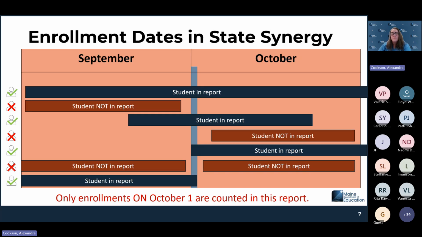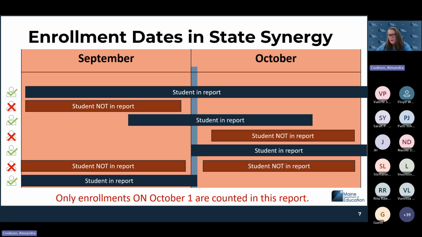If this student was supposed to be on someone else's report, you would want to make sure that whoever needs to get the subsidy for that student has the student enrolled. The third example has a big green check mark over it. That student is going to count in the report because even though they started a little bit late, they still have an October 1 enrollment, so they will count on the October 1 report.